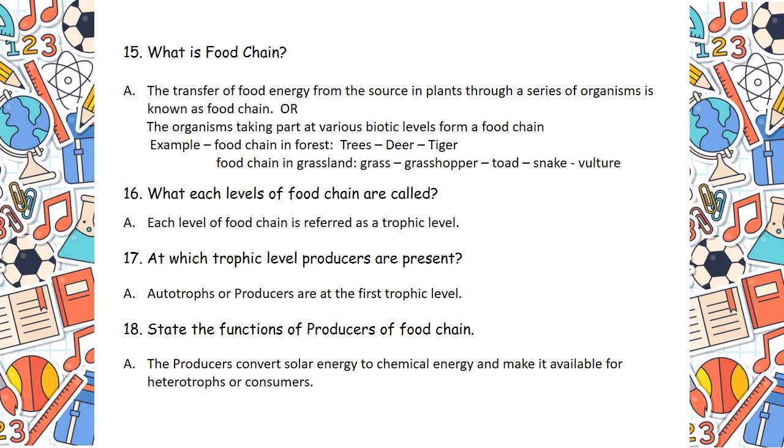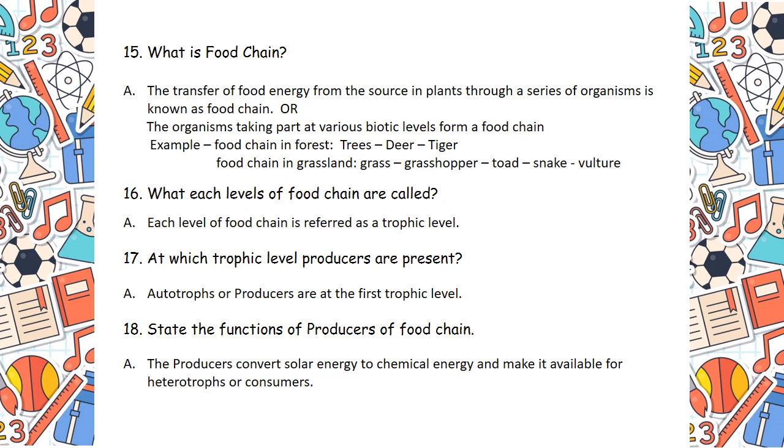Here you can see the producers belong to the first trophic level, primary consumers belong to the second one, secondary consumers belong to the third trophic level, and obviously tertiary consumers belong to the fourth one. So coming back to question number 16, trophic level and its different levels I have already shown you in question number 20.